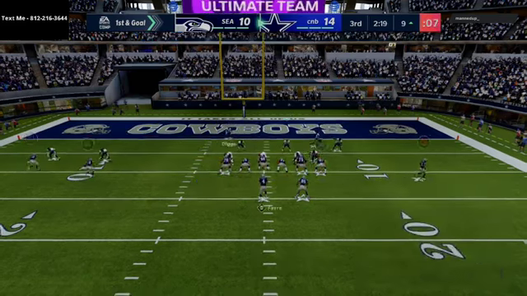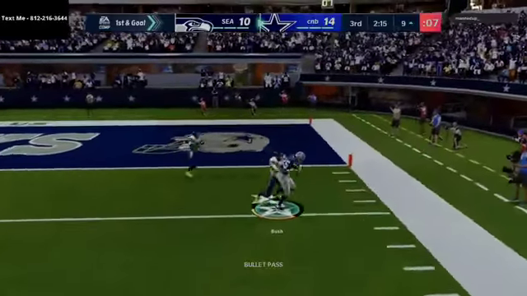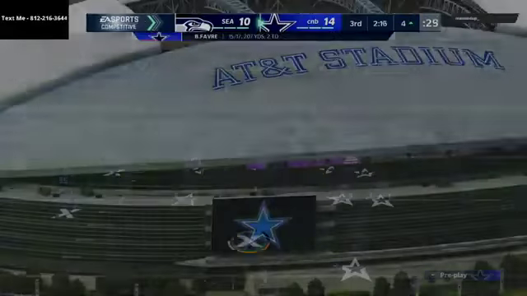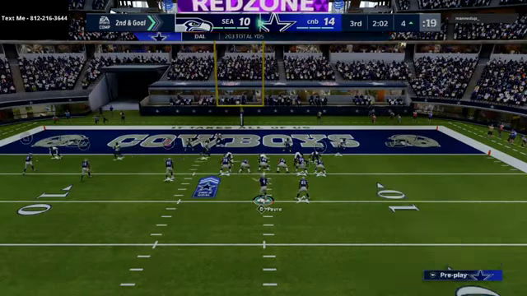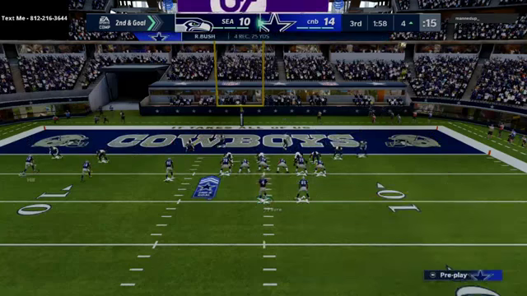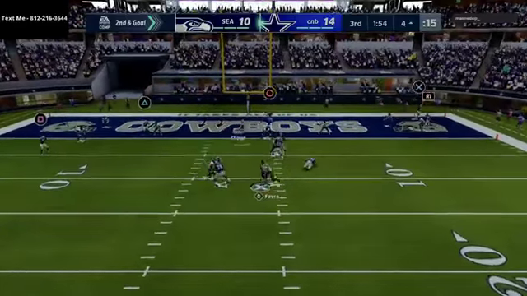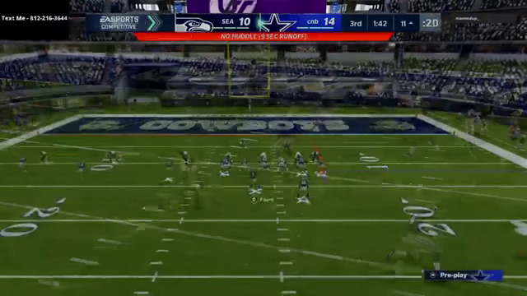Now we need to go in here and get 7. We've got to get 7 here. This is critical. Just going to take the flats. He's been giving this to us all game long, and we're just going to be simple, take the flats. Now what I'm going to do here is go to a simple route combination on this backside, simply trying to force him to play some type of man coverage here. He actually defends this really well. We're going to take a sack. I feel like his pass rush is really good with this.